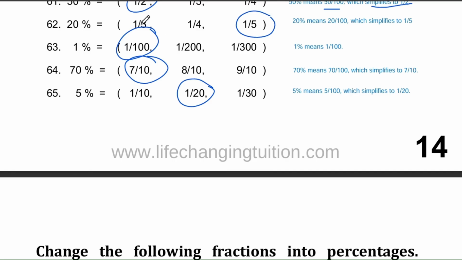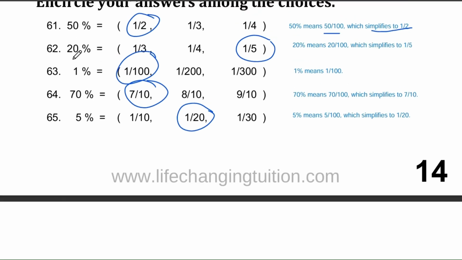Question number 62. Now, let's convert 20% to a fraction. Your choices are 1/3, 1/4, or 1/5. The correct answer is 1/5. 20% means 20 out of 100, or 20/100ths. And if we simplify that, we get 1/5.